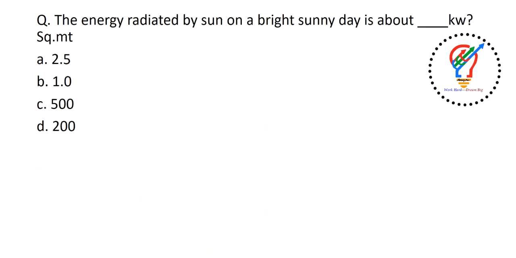Next, the energy radiated by the sun on a bright sunny day is dash kilowatts per square meter. So here it is kilowatt per square meter, actually. Our answer is 1.0 kilowatts per square meter.